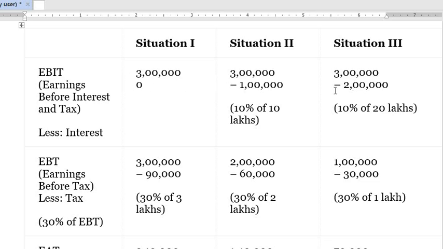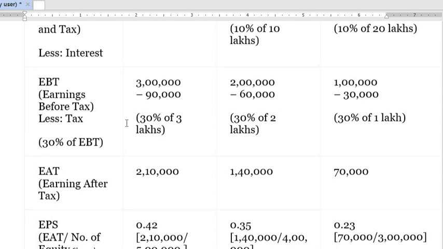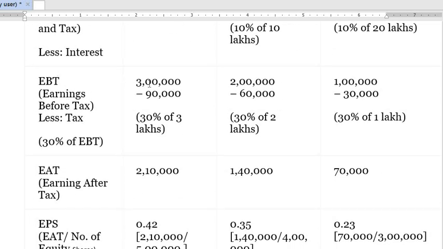So EBIT is 3 lakh, 3 lakh, 3 lakh. The first situation, like the previous one, has no debt, so no interest. The second situation has 10 lakh rupees of debt, at a 10% interest rate, so 1 lakh is deducted. In the third situation, 20 lakh debt, 2 lakh is deducted. EBT left is 3 lakh, 2 lakh and 1 lakh.